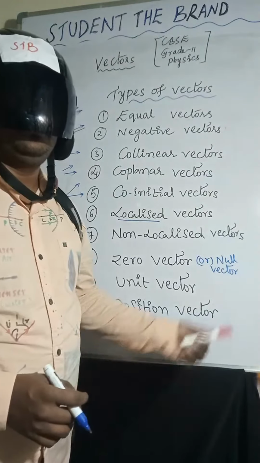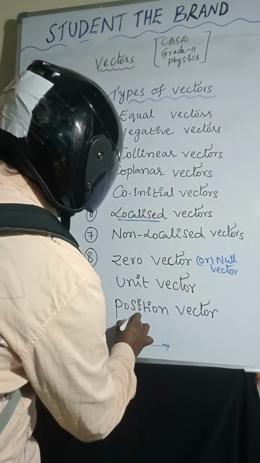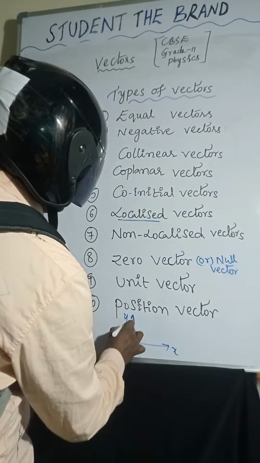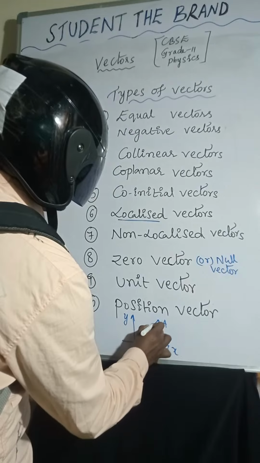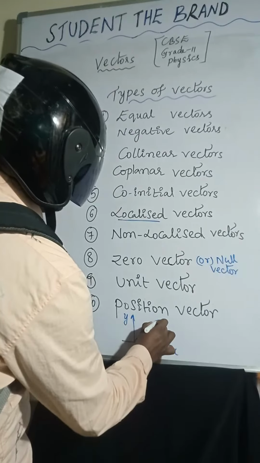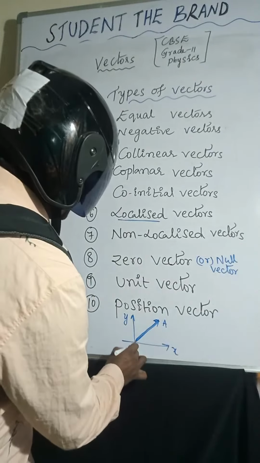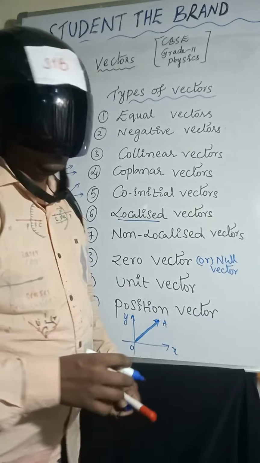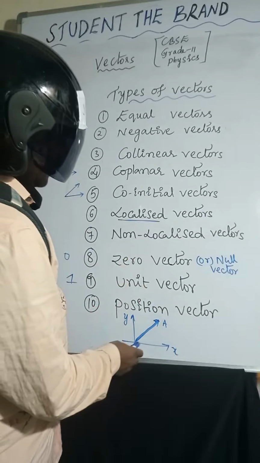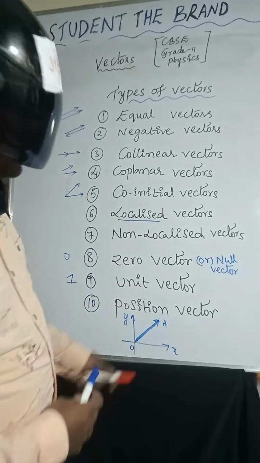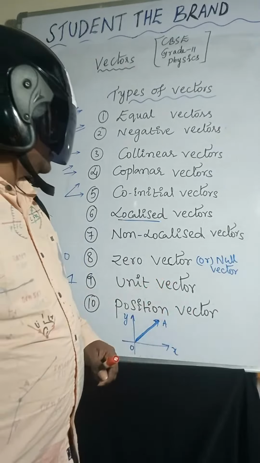Position vector: if you want to represent the vector with the coordinate axis, with respect to origin, so I am taking the vector OA with respect to origin. That is a position vector. And the displacement vector also there. So here one more vector: the distance between initial point to final point of the vector is called displacement vector.